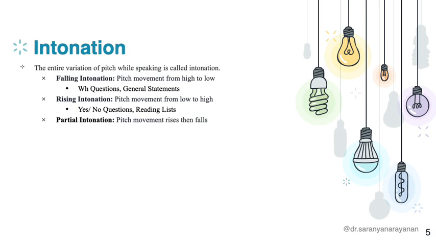Intonation is the variation of pitch while we are speaking. So the variation that happens in the tone is what we call intonation. And intonation is mainly of two types, but again we categorize it into three. Falling intonation is the first one, then we have rising intonation, and then partial intonation, which is also called falling rising intonation. Falling intonation is the pitch movement from high to low.